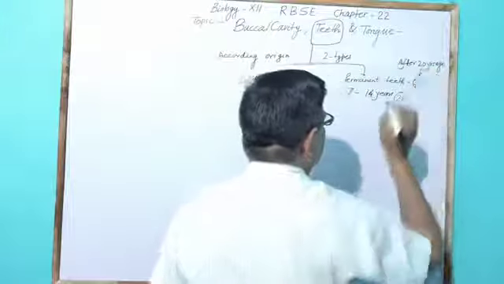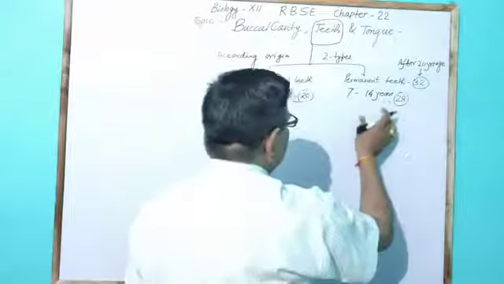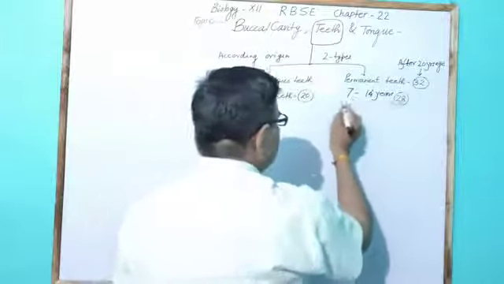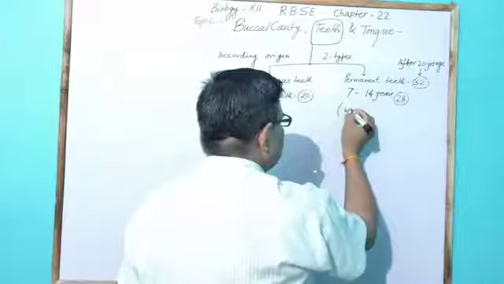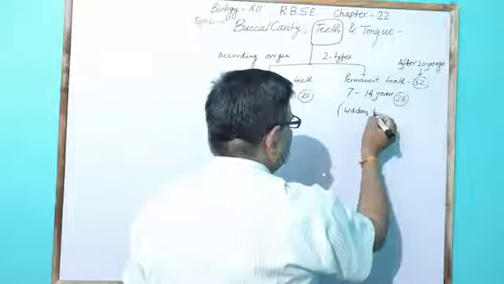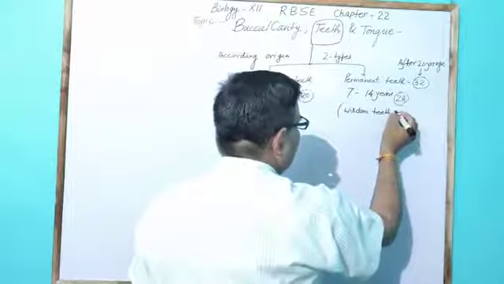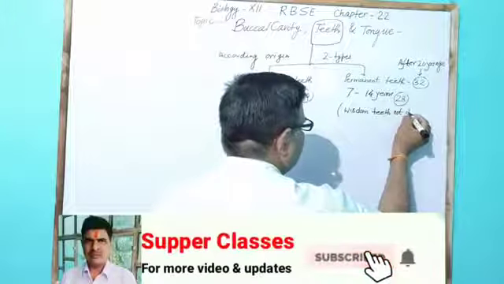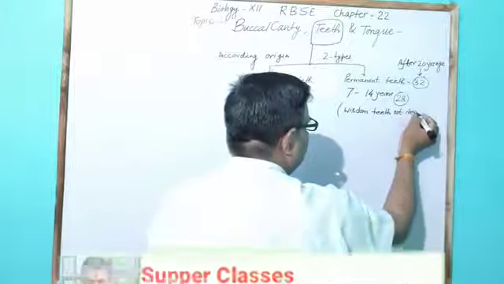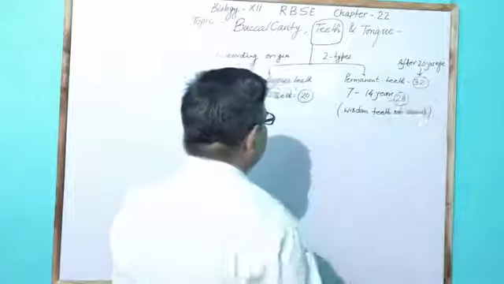The difference between 7 to 14 years is that the wisdom teeth are not developed. So the total is 28 teeth.